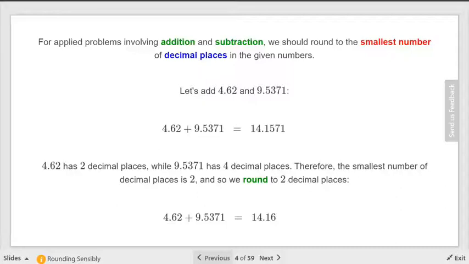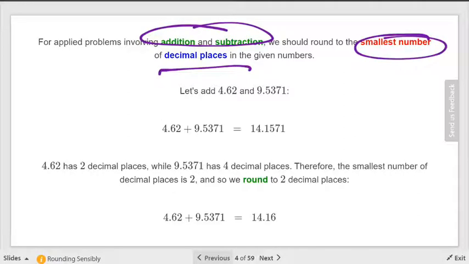Okay? So here, addition and subtraction. Keep doing that, don't I? Addition and subtraction, smallest number of decimal places. That's what you should have in your notes. You don't need everything, and then the example next to it's fine. Remember, we're doing the split page thing. And then multiplication and division, smallest number of digits. So it's either digits or decimal places, depending on the operations. It's all right if you're not doing it yet. We'll get there.